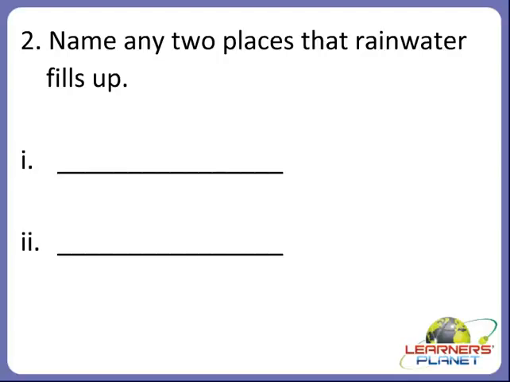So children, what can be the two places? Yes, ponds and lakes. Rainwater fills up ponds and lakes, and it also fills up rivers and oceans.